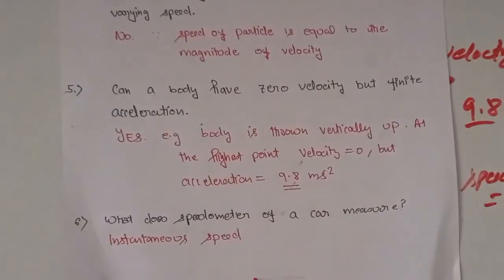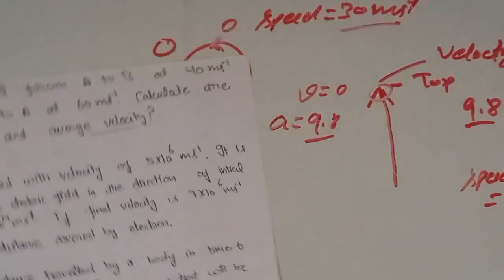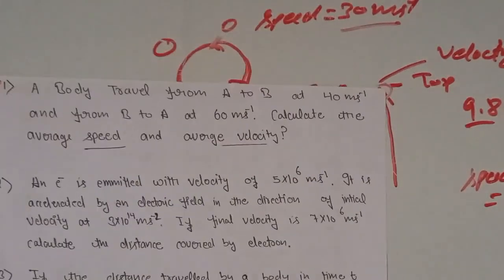Our next question is, what does the speedometer of a car measure? The speedometer of a car measures instantaneous speed. And what is instantaneous speed? The instantaneous speed of an object is its speed at a particular point. So this is all about uniformly accelerated motion. I hope all these questions are clear to you.